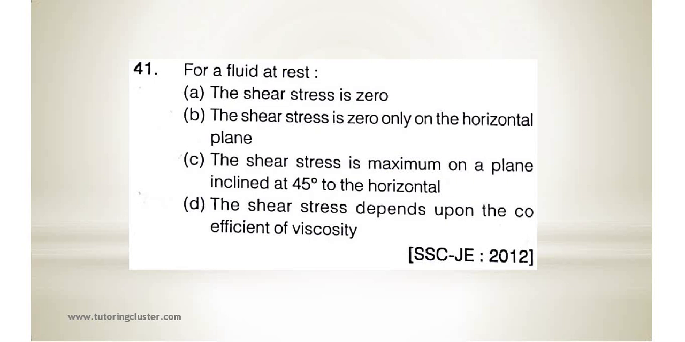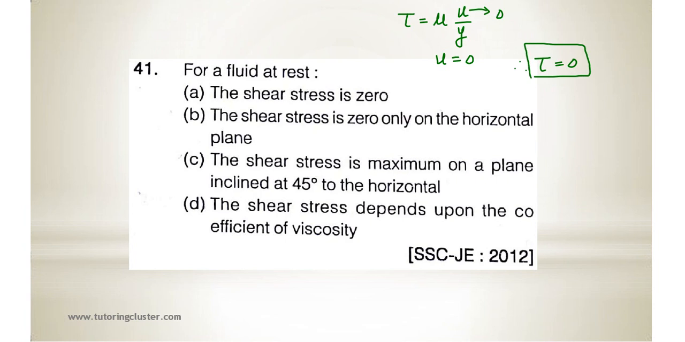See here, the fluid is at rest, that means velocity will be 0. We have tau equal to mu du upon dy. So if the fluid is at rest, can we say u is equal to 0? If u is equal to 0, then tau, that is shear stress, will be equal to 0. So the correct option will be A.